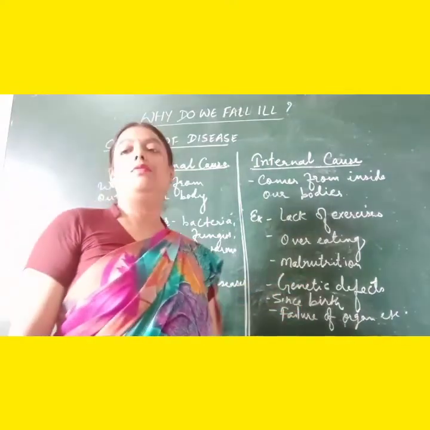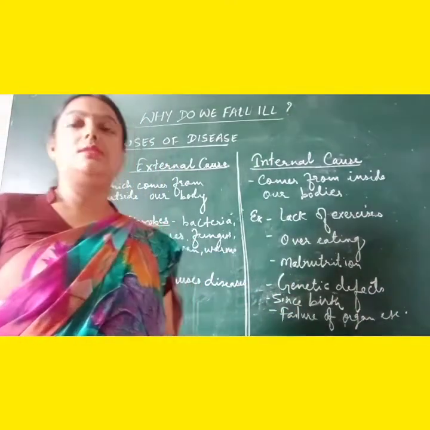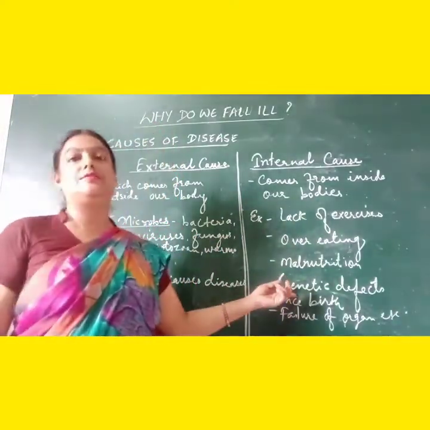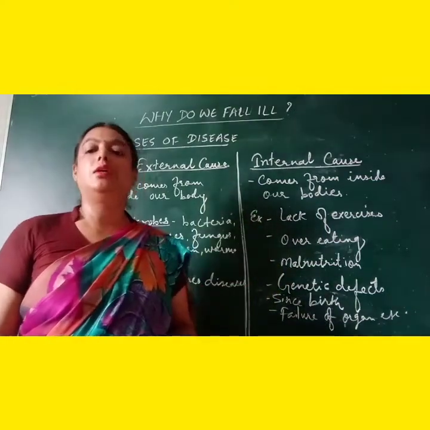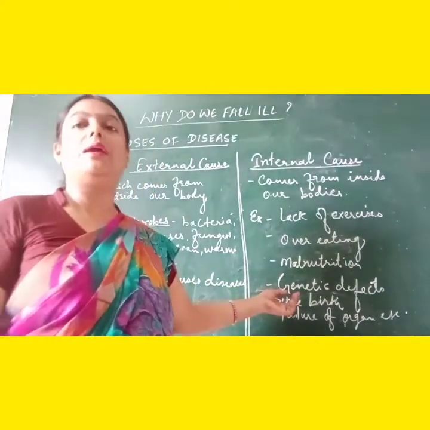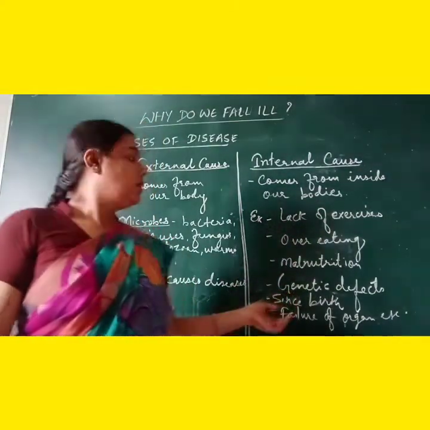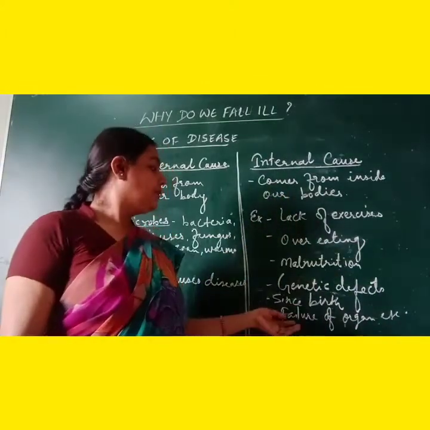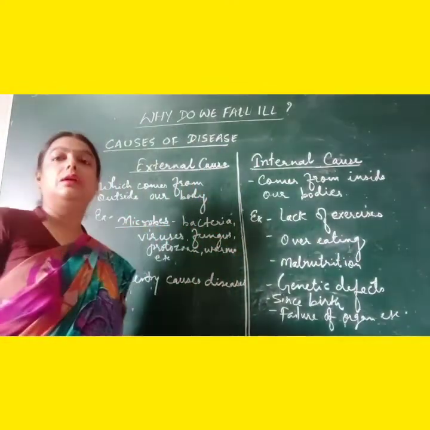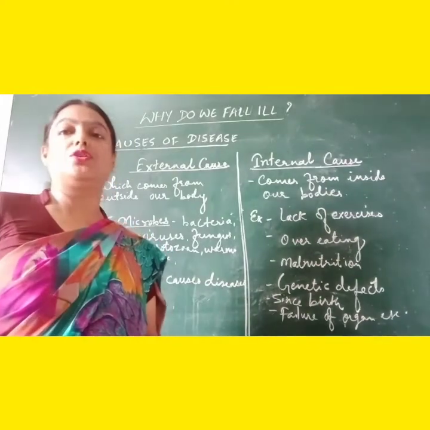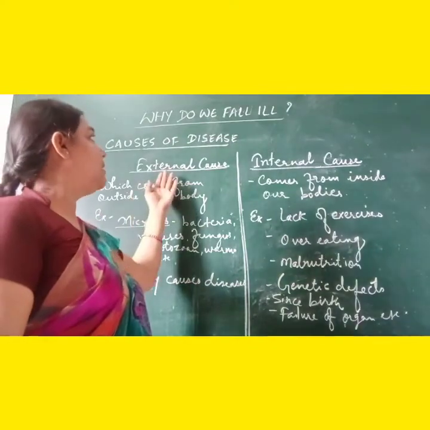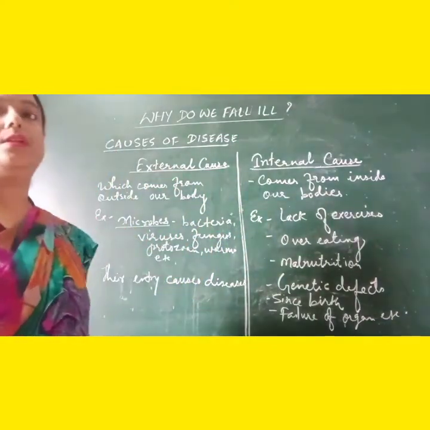Genetic defects, we can say, are such diseases which we acquire from our parents. Means parents play an important role in transferring diseases to their offspring. Next is since birth. Some child may be blind since birth itself, so that can also be taken as an internal cause. And another one is the failure of organs. Sometimes, due to one reason or the other, suddenly an organ stops functioning, and that will also come under internal cause. So this is all about the external causes and internal causes of diseases.